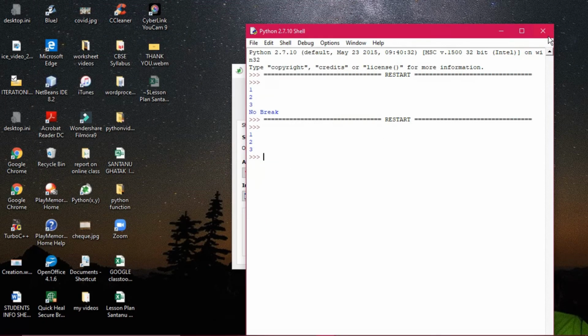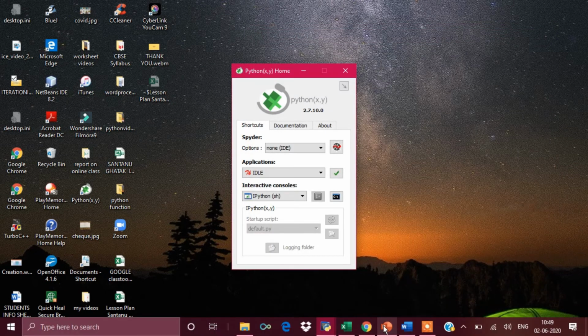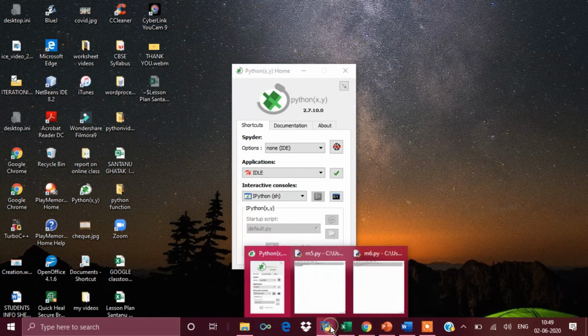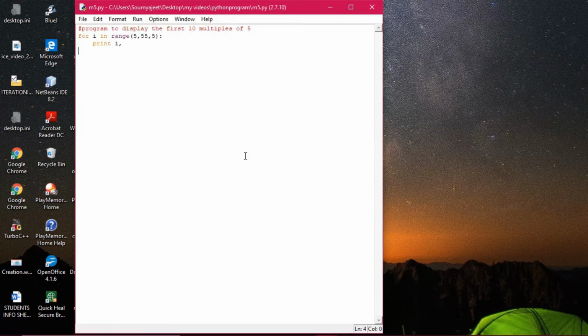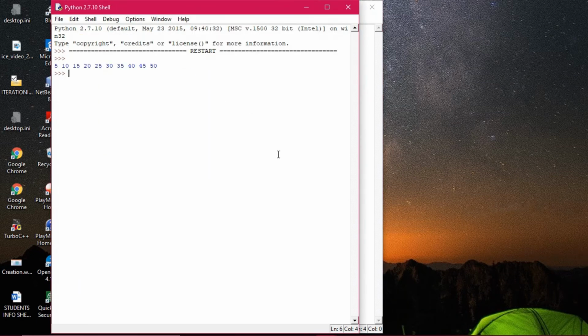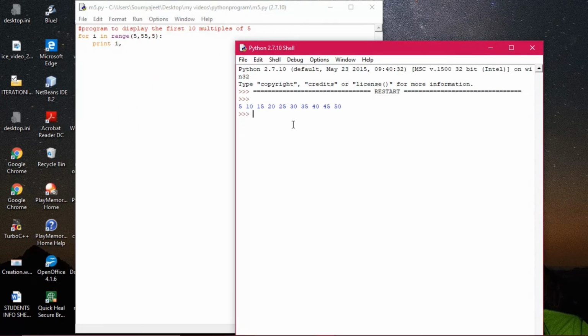Okay, for loop execution. Now see one more program that I'm going to show. This is very important for you. So the thing is that I'm printing the first 10 multiples of 5. You can say the table of 5. Okay, run, I'm executing. Now you see how it is appearing. See, it is simply, okay, 55. Okay, now you see up to 55.